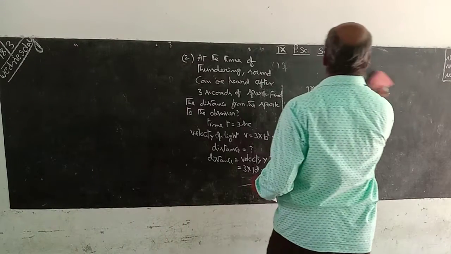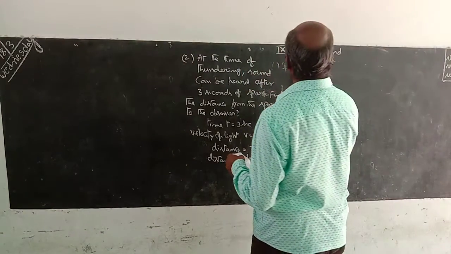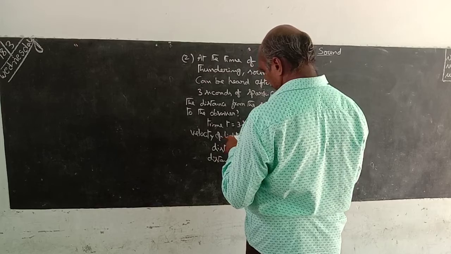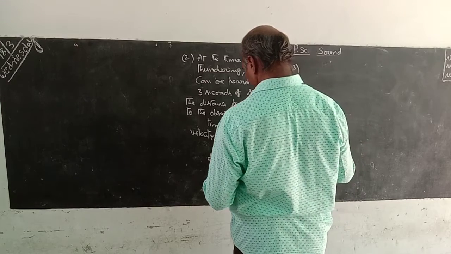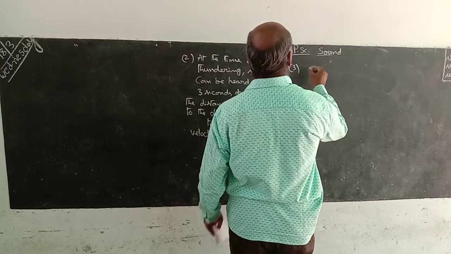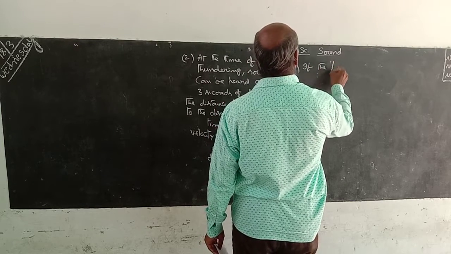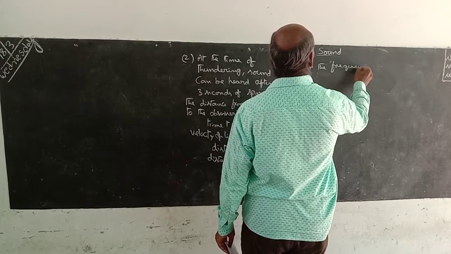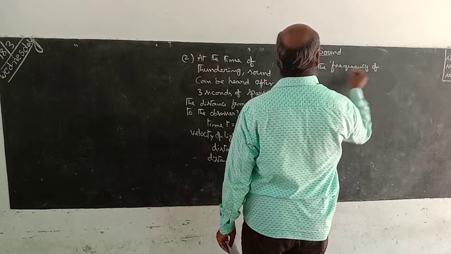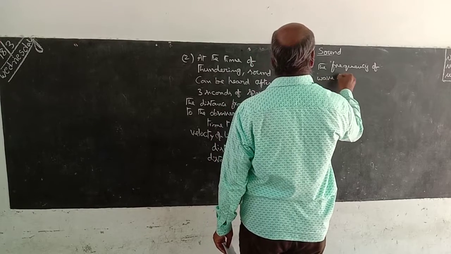Okay, next, the third one. The frequency of the wave is 10 hertz.